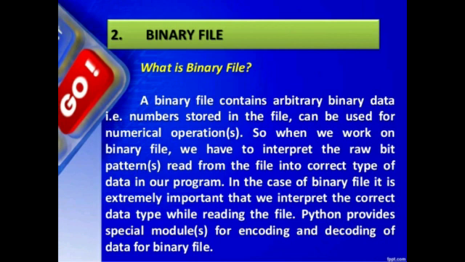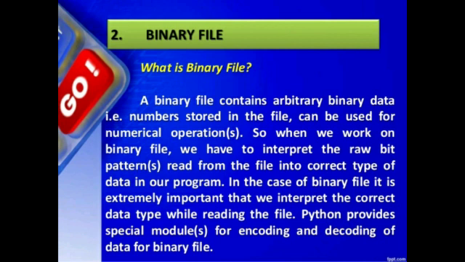In a binary file, there is no delimiter for a line. That means we don't have any EOL, end of line characters. Also, no character translation can be carried out in a binary file. As a result, binary files are easier and much faster than text files for carrying out reading and writing operations on data.